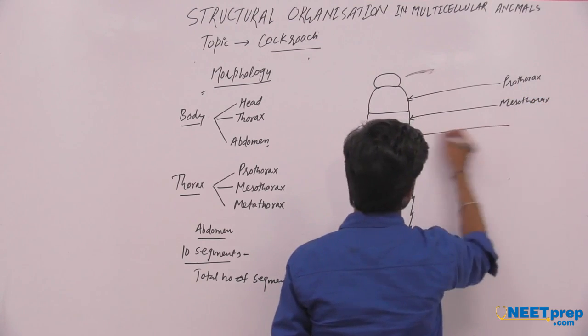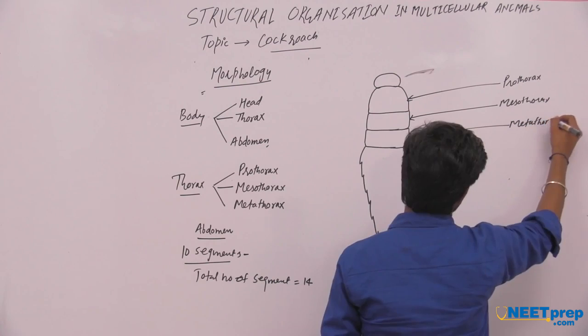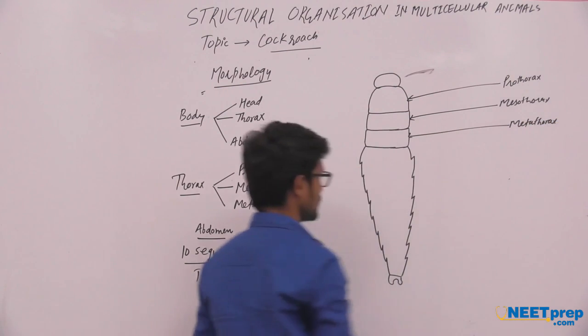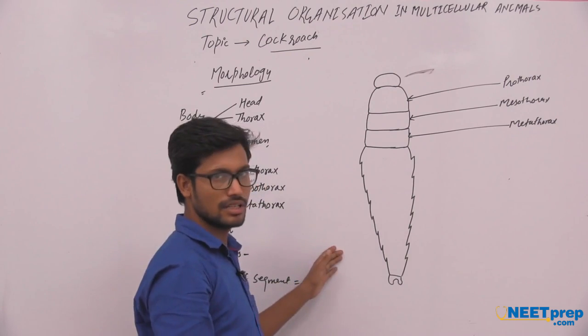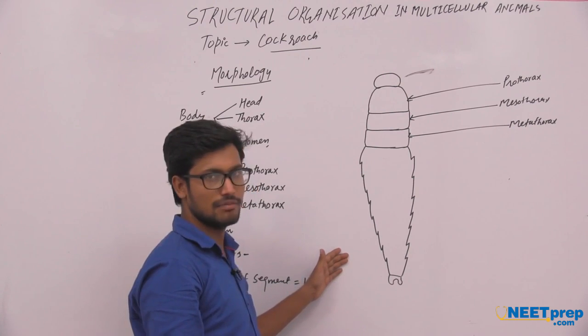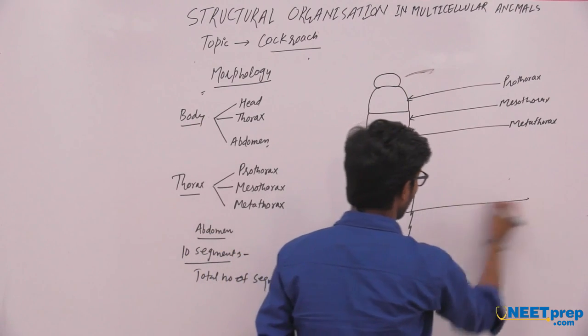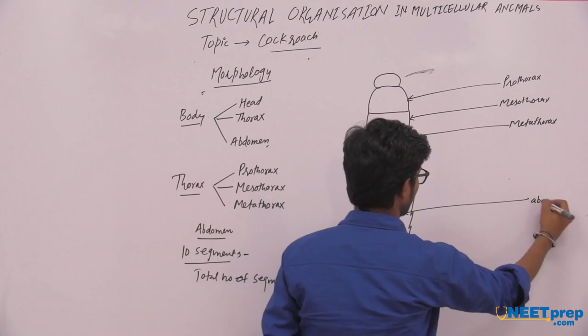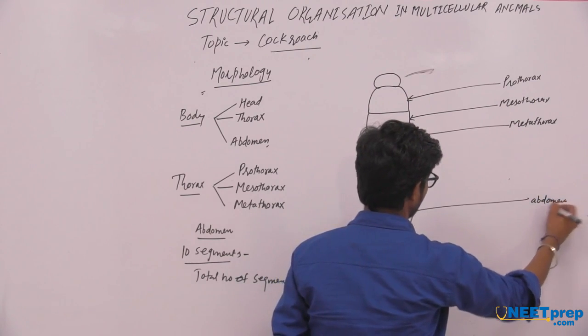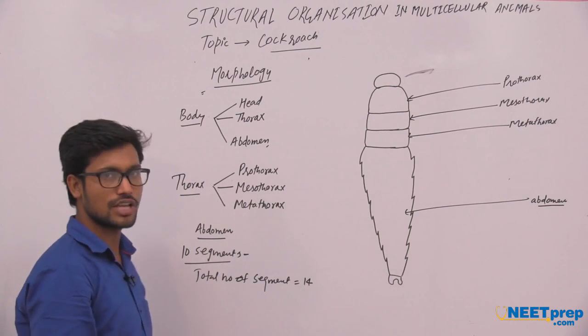The abdomen region of the cockroach has 10 major segments.